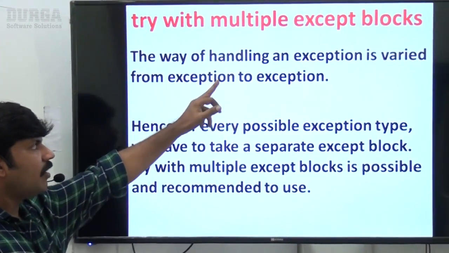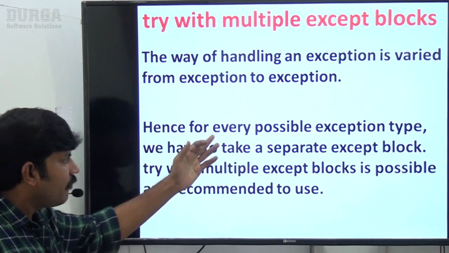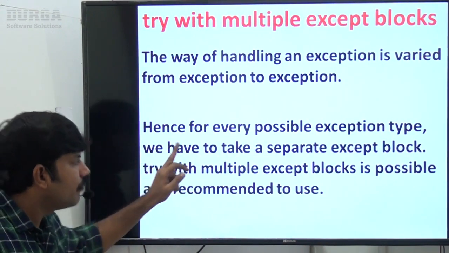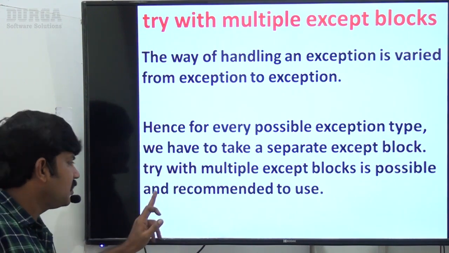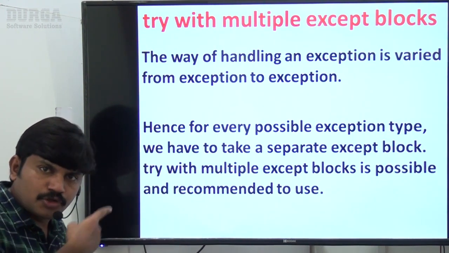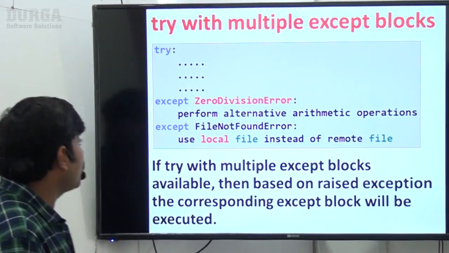The way of handling an exception varies from exception to exception. Hence, for every possible exception type, we have to take a separate except block. So try with multiple except blocks is possible and recommended to use. Correct? Okay. Next, here observe what the syntax is.